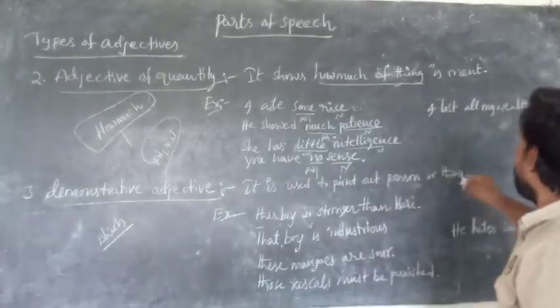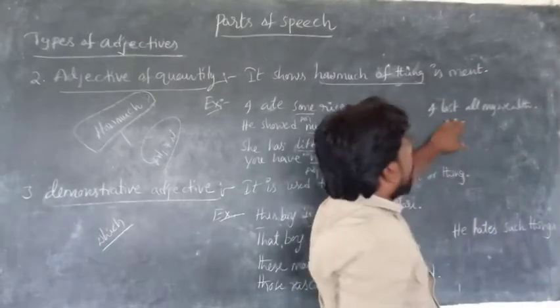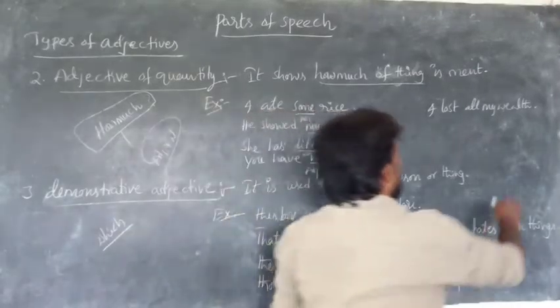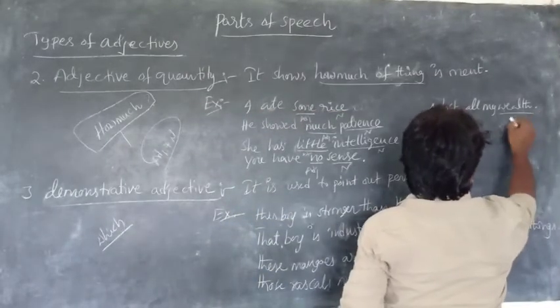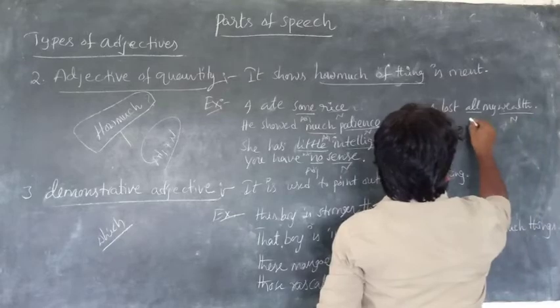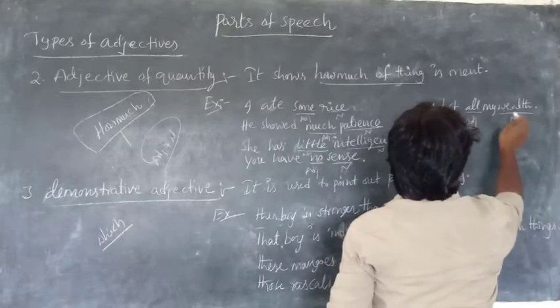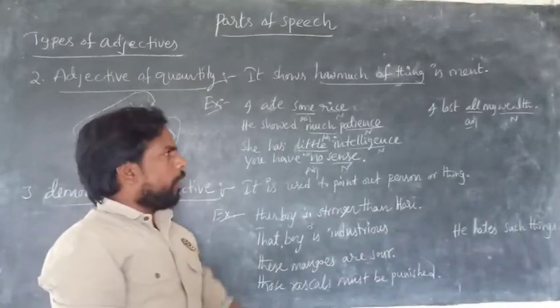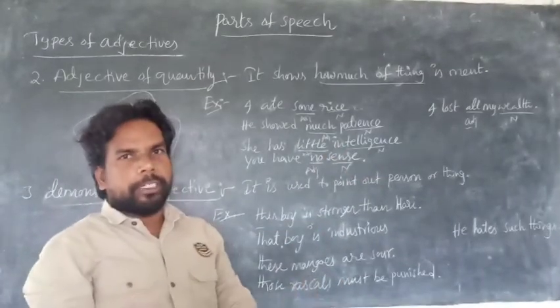Next one, I lost all my wealth. Wealth is called noun. So all is called what? Adjective, because all is before the noun. All shows quantity.